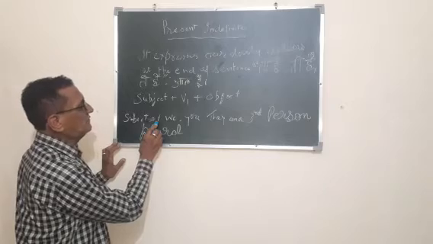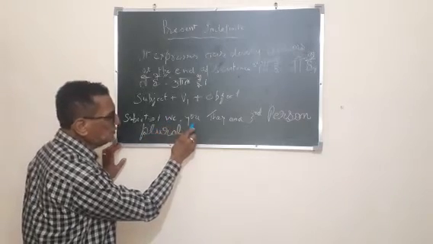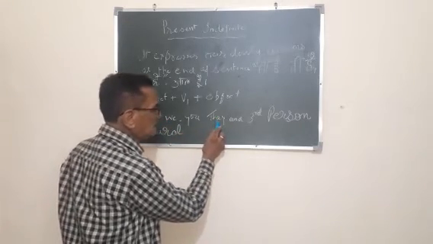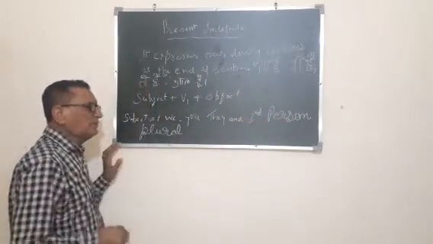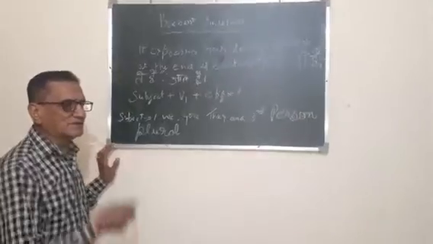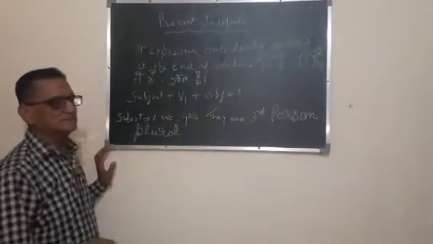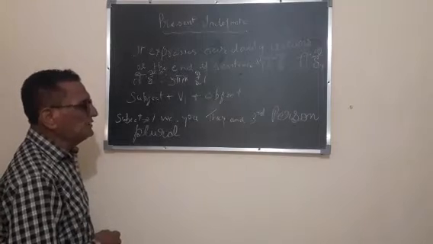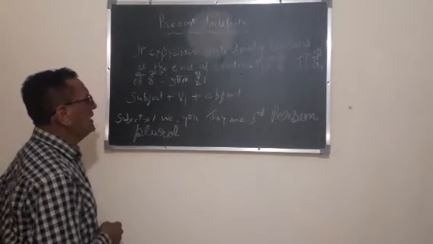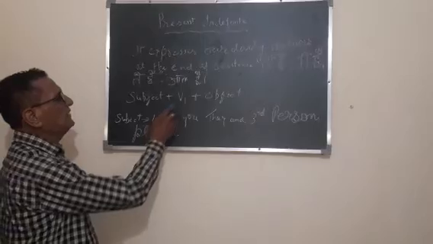I, we first person, you second person, they third person, and third person plural. Third person plural means boys, girls, dogs, cows. The subject is I, we, you, they, third person plural. We make the sentence with the help of V1.